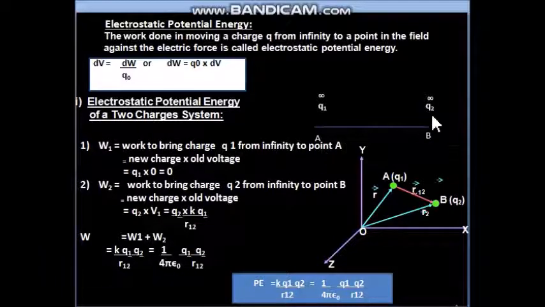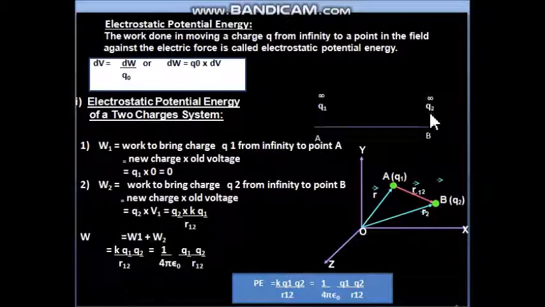Now let us proceed to the second charge. Suppose the second charge q2 is initially present at infinity, and we have to bring it to location B. So W2 is the work to bring charge Q2 from infinity to point B. Now let us apply the formula: new charge into old voltage. What is the new charge here?